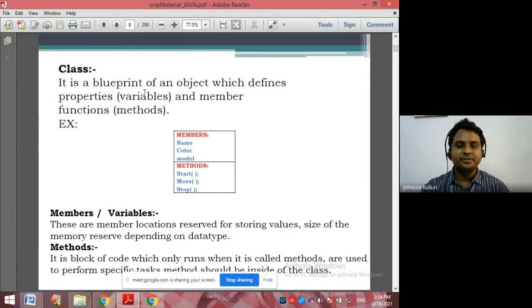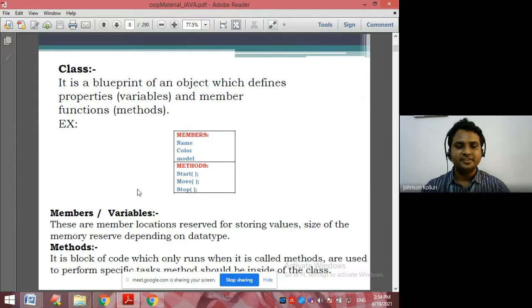A class is a blueprint of an object which defines properties and member functions. Example, vehicle is a class. Vehicle properties are vehicle color, vehicle name, and vehicle number. And the methods of vehicle are start, move, stop.